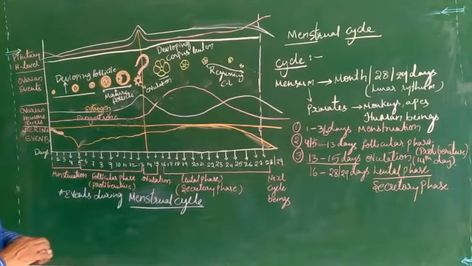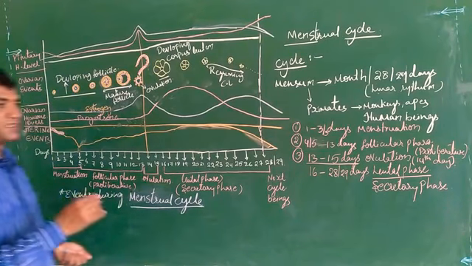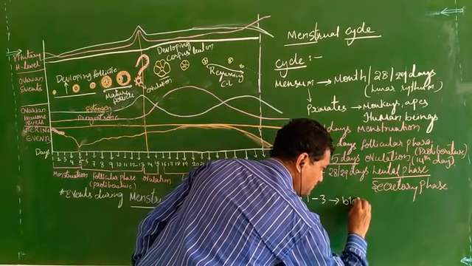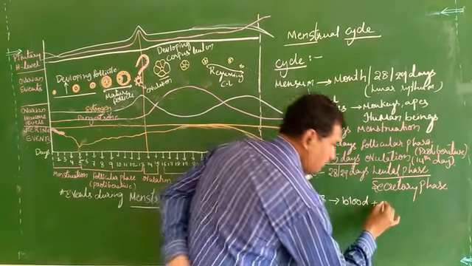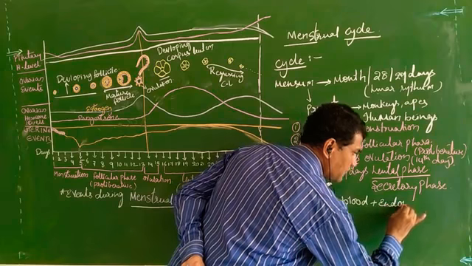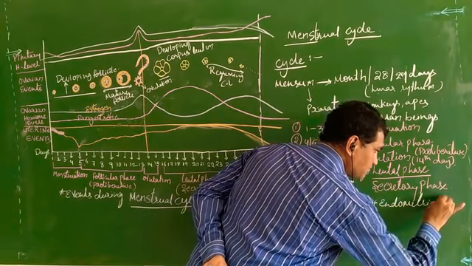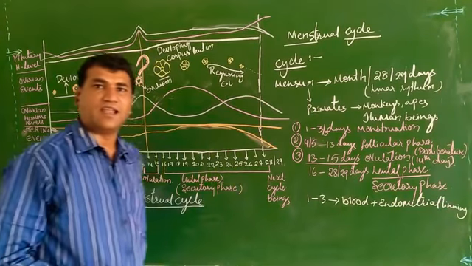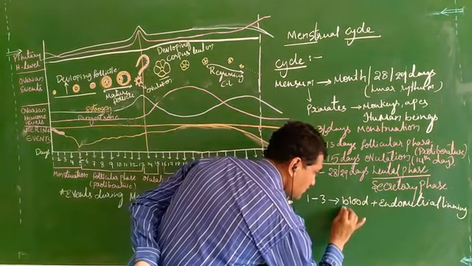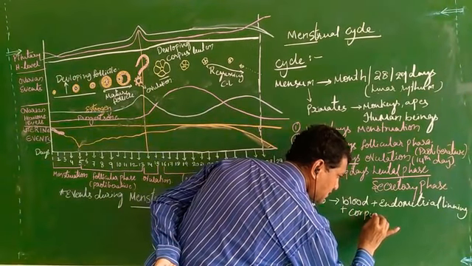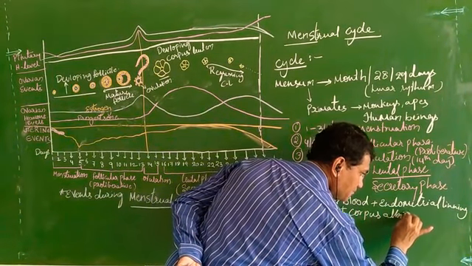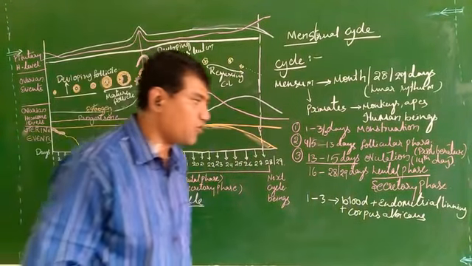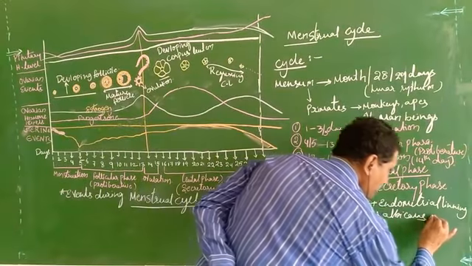So in the first 1 to 3 days, blood plus endometrial lining plus corpus albicans, that is the regressed ovum,